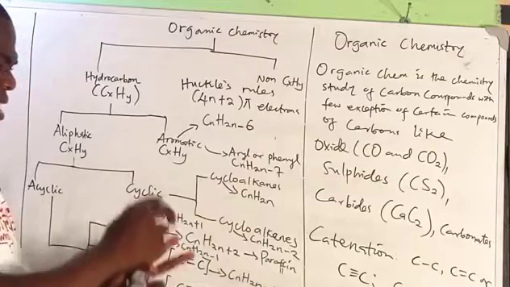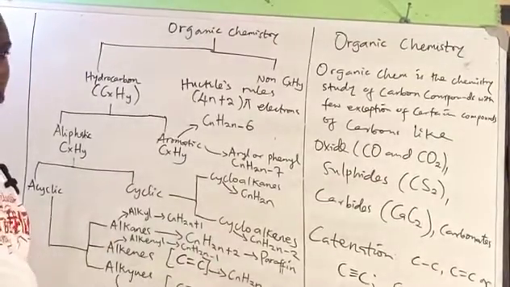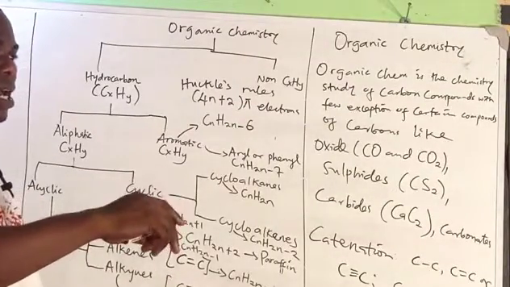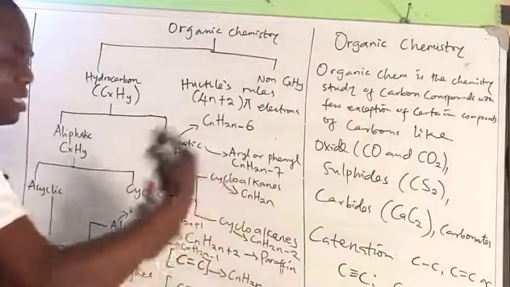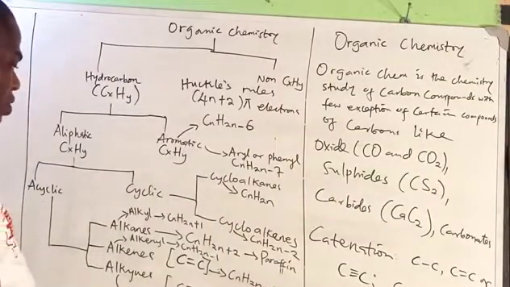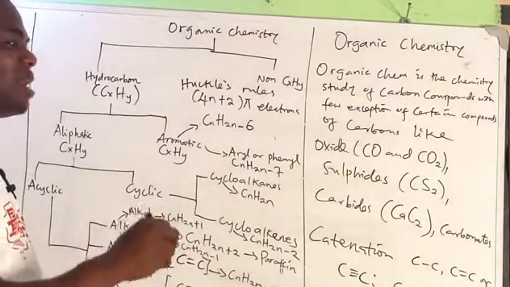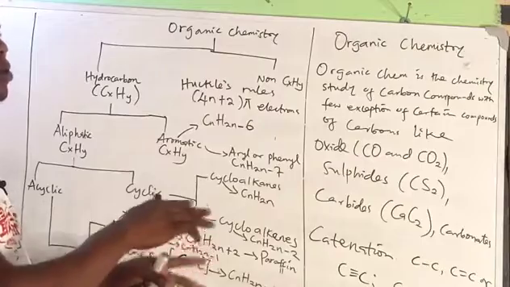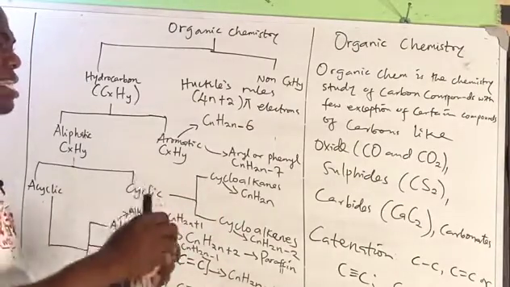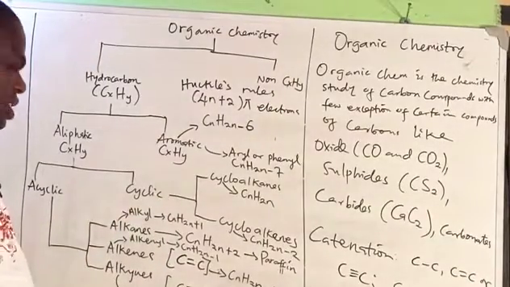Just the way it sounds, hydrocarbon, carbon and hydrogen. Non-hydrocarbon means there is the presence of another element in between. So you should take note of all these things. We are going to consider them one after the other with respect to their various chemical reactions, physical properties, and all the hidden points that are needed for the various exams.